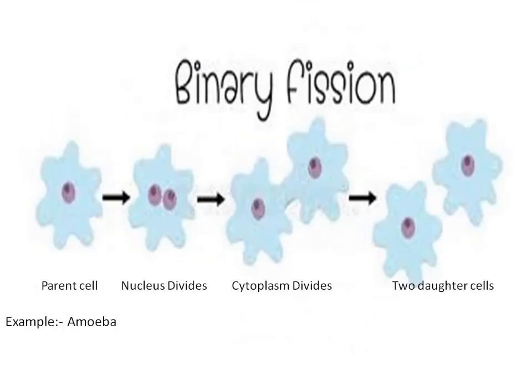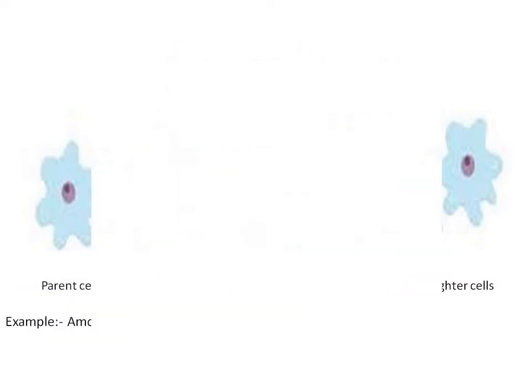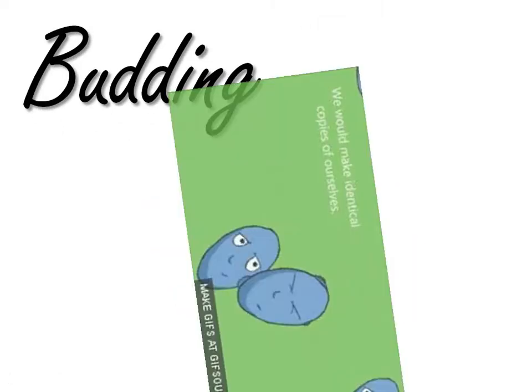Binary fission. Now we are going to learn about the flowchart of binary fission. Take one parent cell, and in the second step the nucleus divides, and then the cytoplasm also divides, as you can see here, and two daughter cells are formed. Finally, the cytoplasm has divided and the nucleus is also divided. Understood? And next, budding.